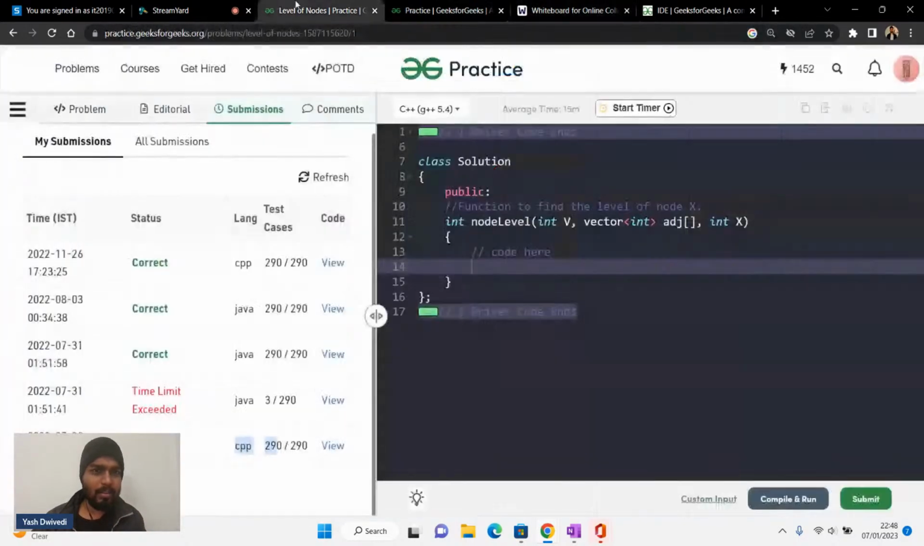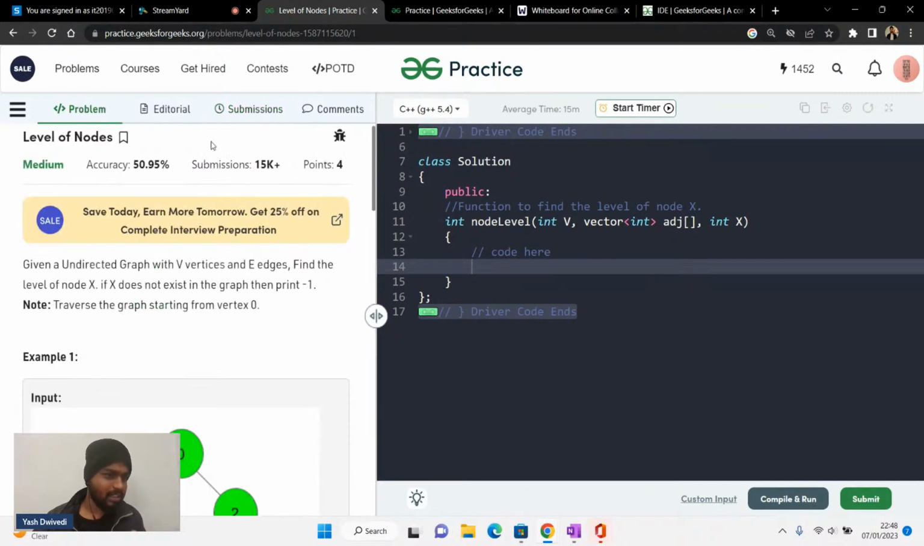I'll write the code in C++, but I'll show you the Java code as well. If you are okay with this, I hope that Java people are also okay. I cannot write in Python. I am not so proficient in Python.